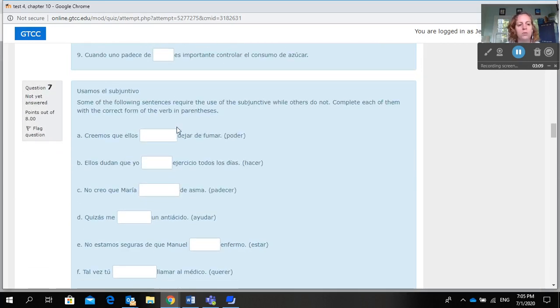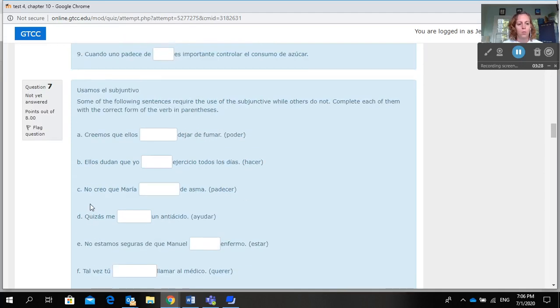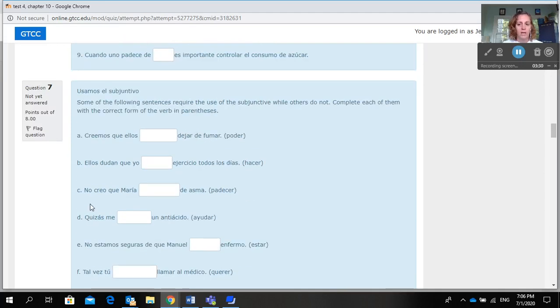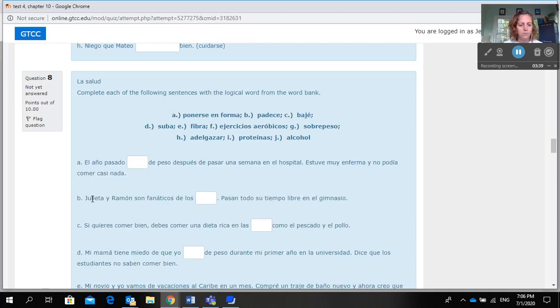7, usamos el subjuntivo. Some of the following sentences require the use of the subjunctive while others do not. Complete each of them with the correct form of the verb in parentheses. So that's like before, you're going to decide whether you need the subjunctive, the infinitive, or just regular present tense. So you'll take the verb that's in parentheses and based on what was said at the beginning in the first clause of the sentence, whether you need subjunctive, present, or just the infinitive.